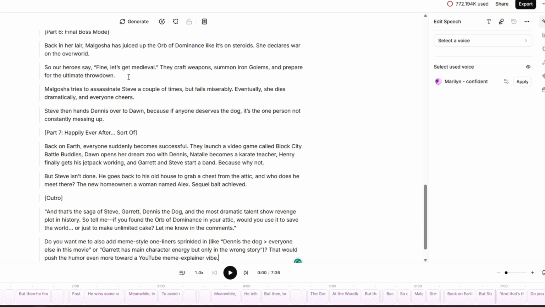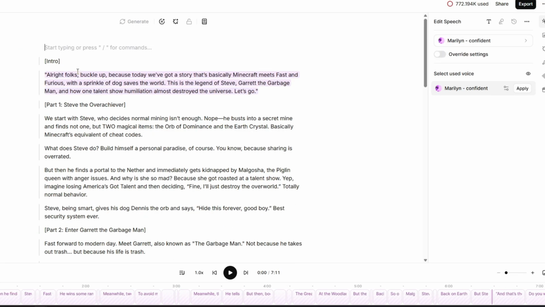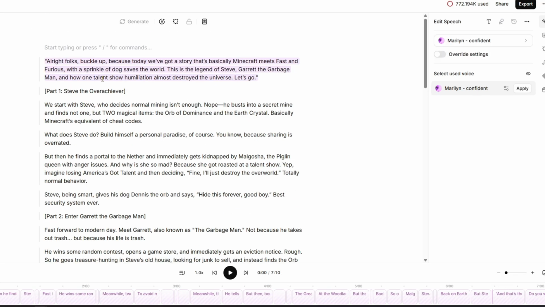So to actually make the voiceover, you basically go to the studio tab here, and then when you're here, you basically just paste your entire script. And I'm just gonna remove the parts that I don't actually want the voiceover to say. When you've done that, you want to choose a natural sounding voice, something that doesn't sound very robotic.